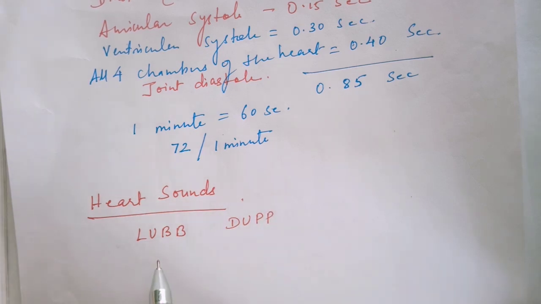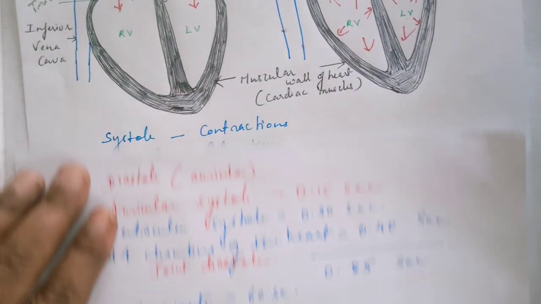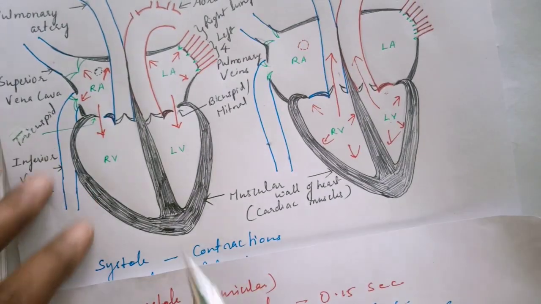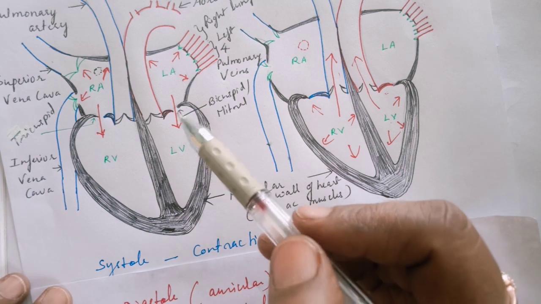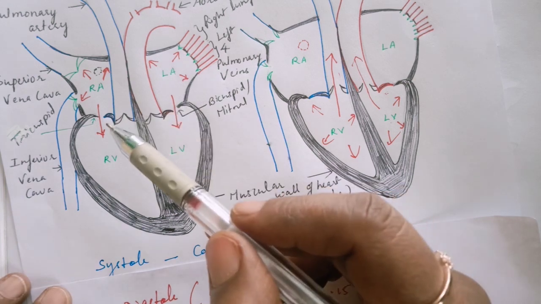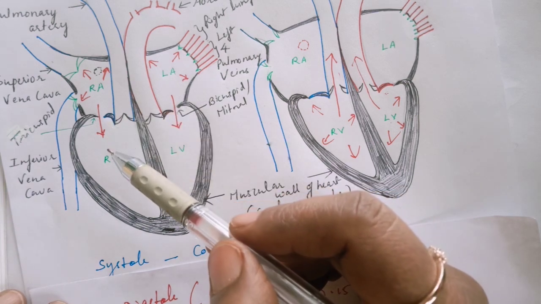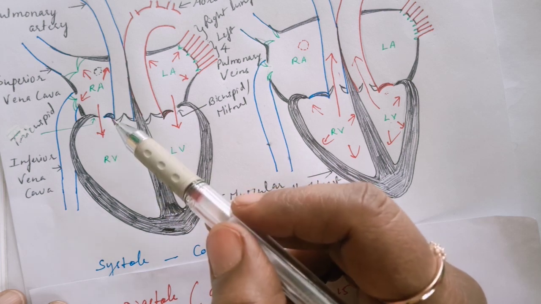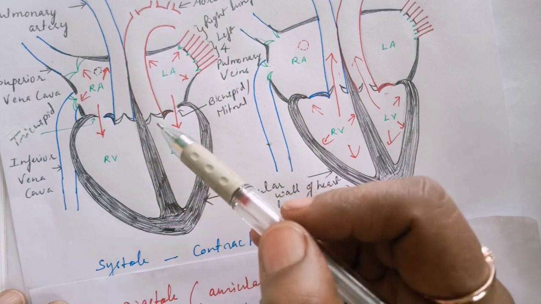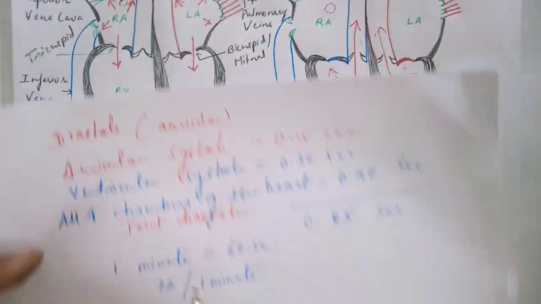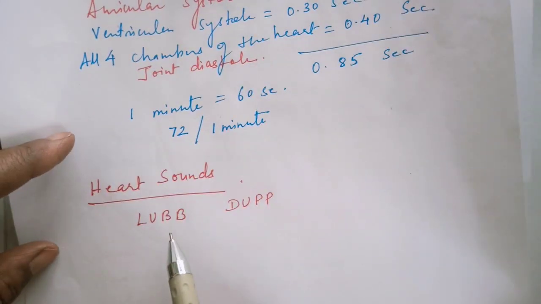So when is the sound lub produced? During the blood circulation, when the blood from the auricles has come into the ventricles and the bicuspid and the tricuspid valves show a sudden closure, the sound produced at the closure of these 2 cuspid valves produces the sound known as the lub.